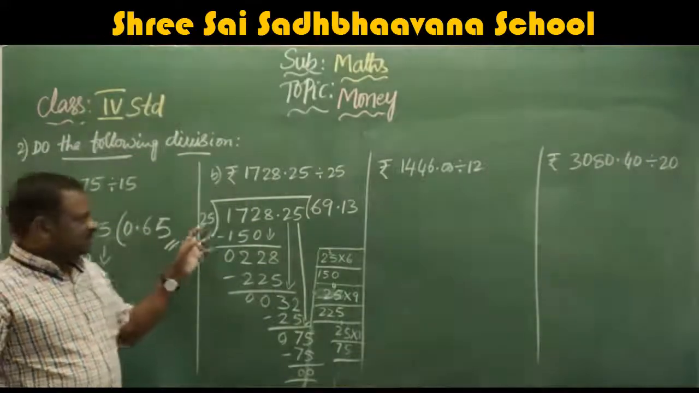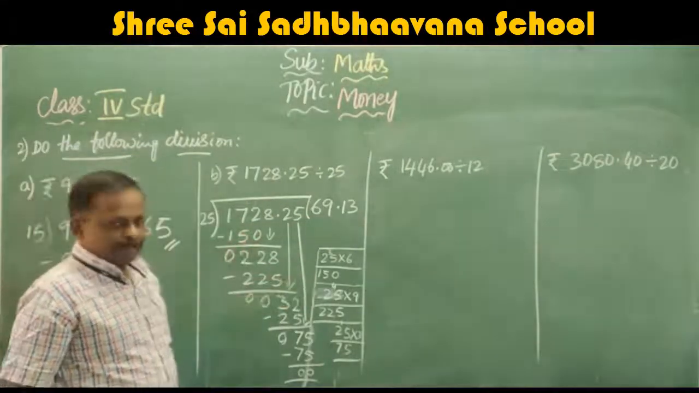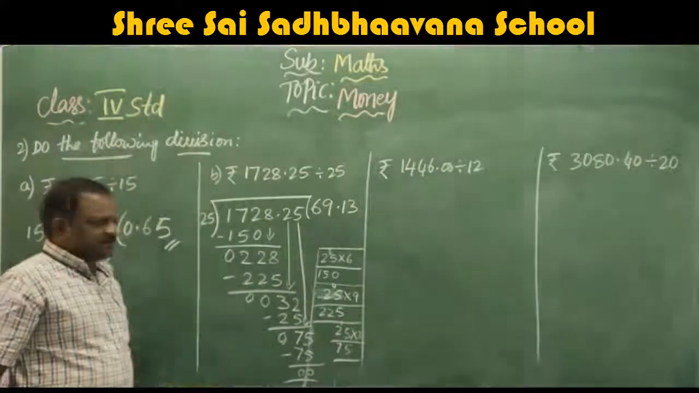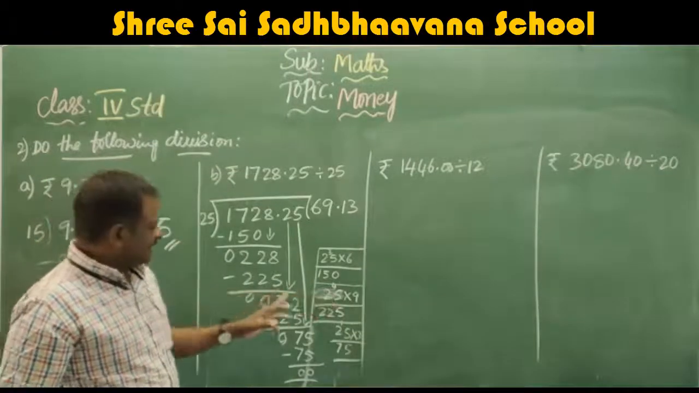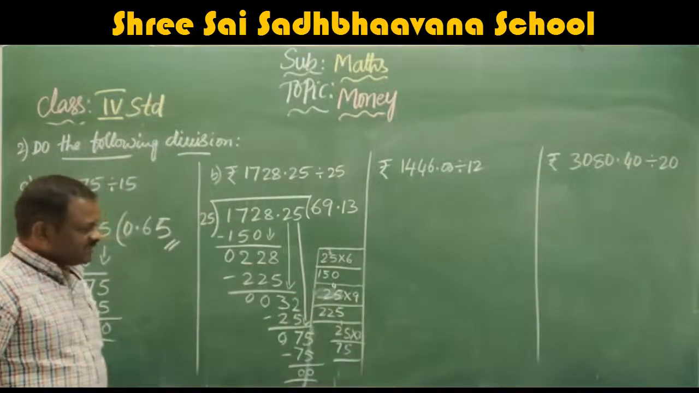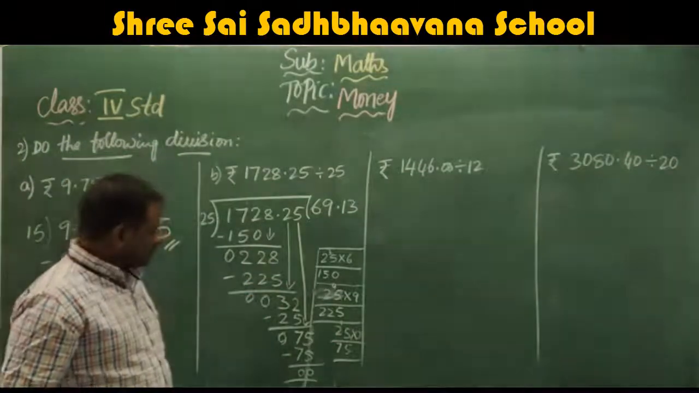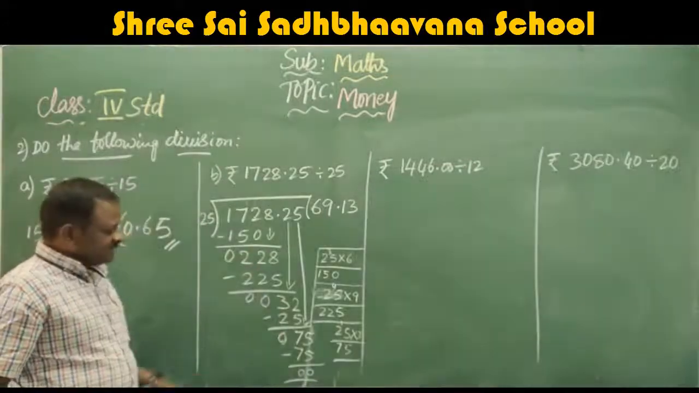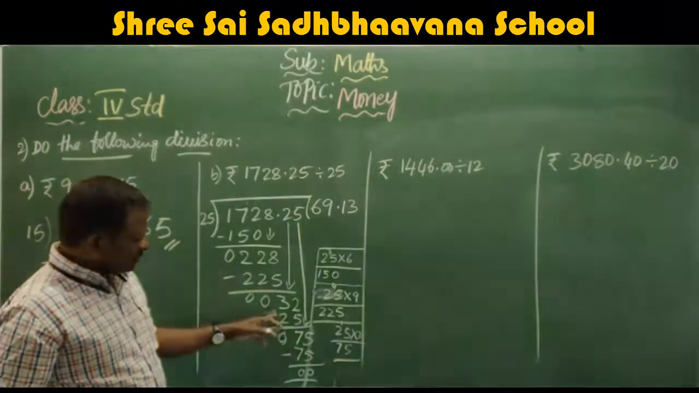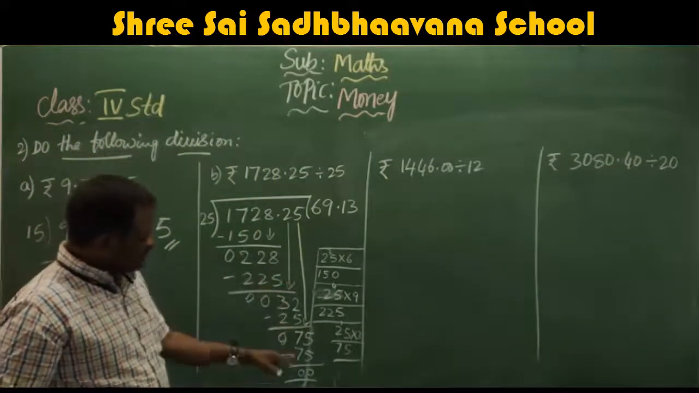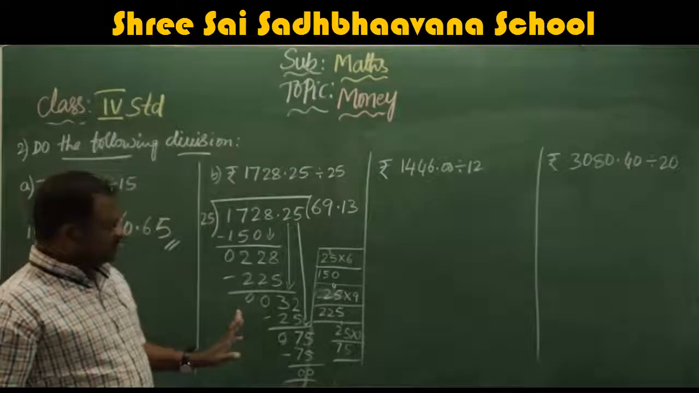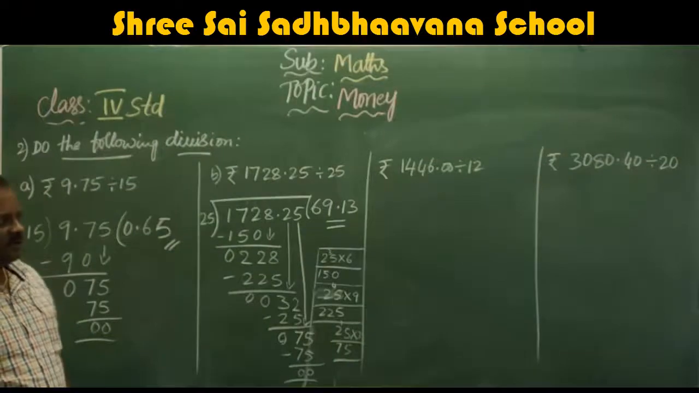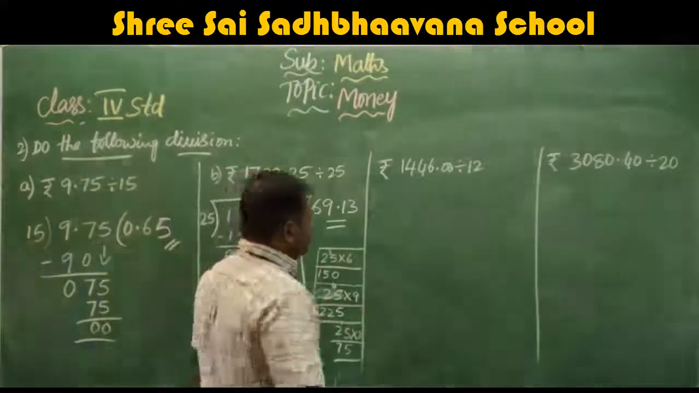Once again I will explain this problem. 25 6s are 150. When you subtract, 2 minus 0, 2, 7 minus 5, 2, 8. You take down now. 25 9s are 225. 8 minus 5, 3. 2 minus 2, 0. Take down 2. 25 1s are 25. 12 minus 5, 7. Take down 5. 25 3s are 75. You get 69.13 rupees.